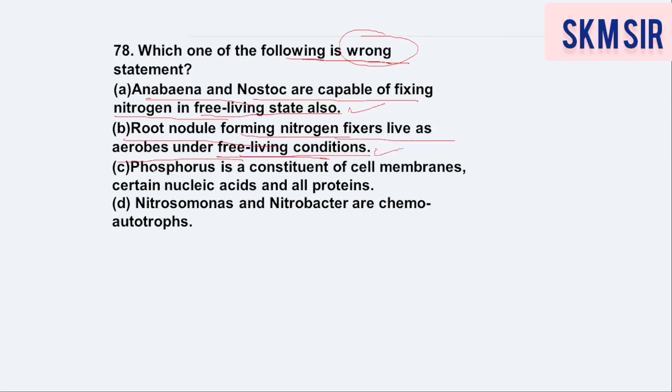Yes. Next is phosphorus is constituent of cell membrane, certain nucleic acids and all proteins. So what do you think? All proteins is not actually correct, because all proteins do not contain phosphorus. It is not 100% of proteins having phosphorus. So option number C is the wrong statement here, dear students. And next option, that is Nitrosomonas and Nitrobacter are chemoautotrophs. Okay, this is a correct option. So option number C will be the wrong statement.